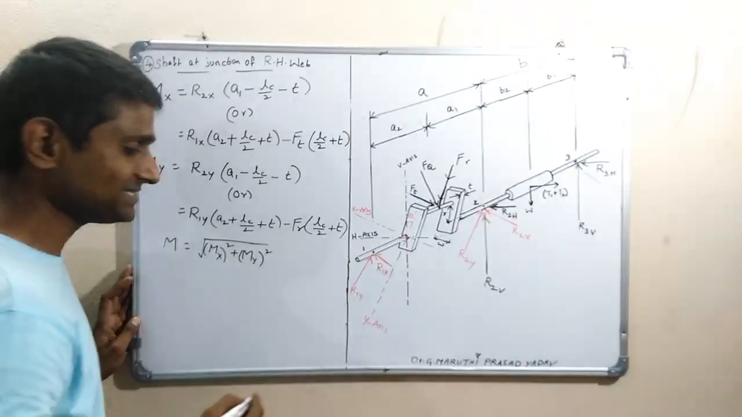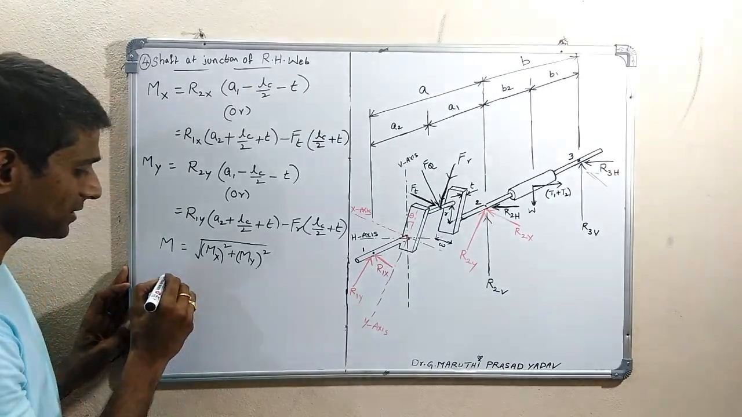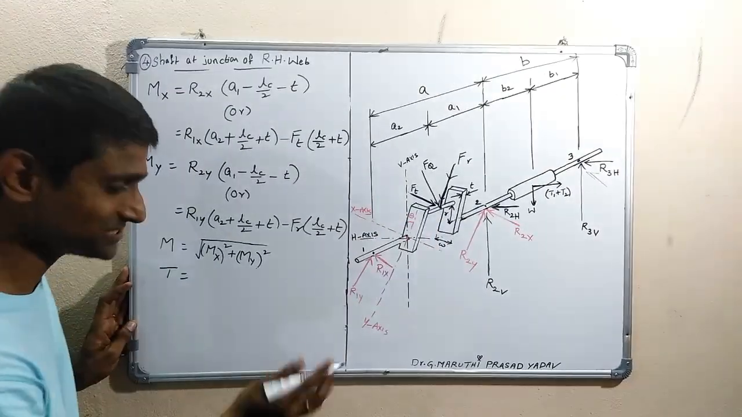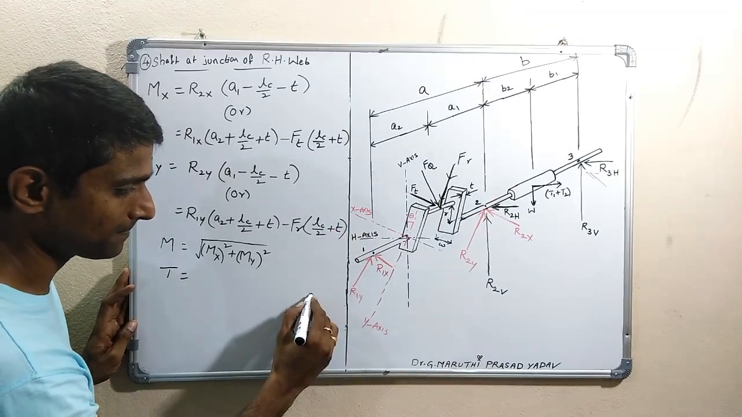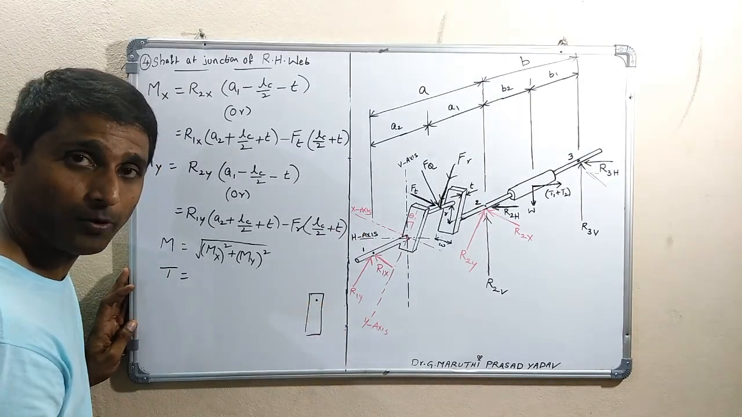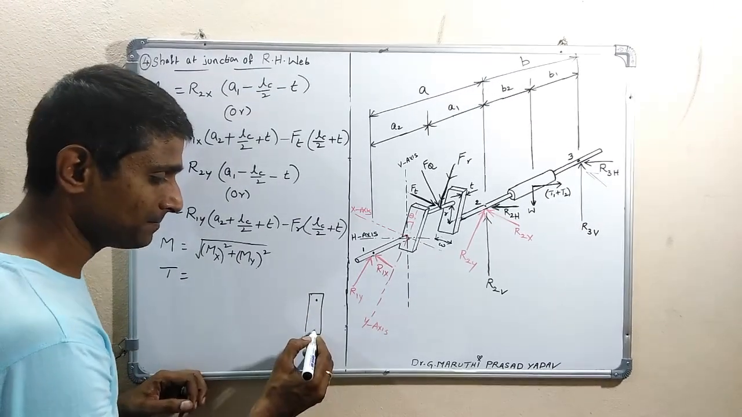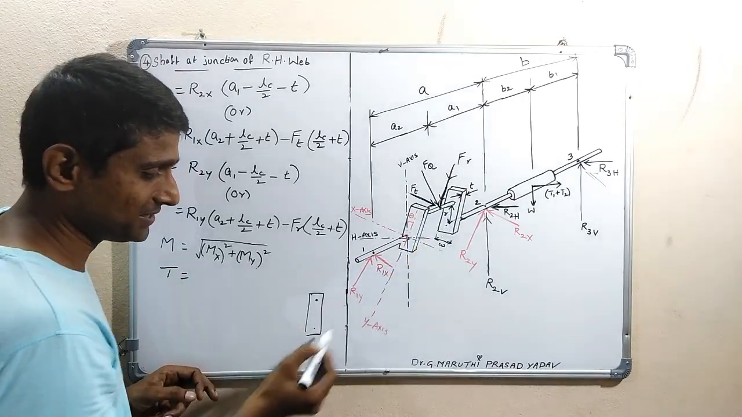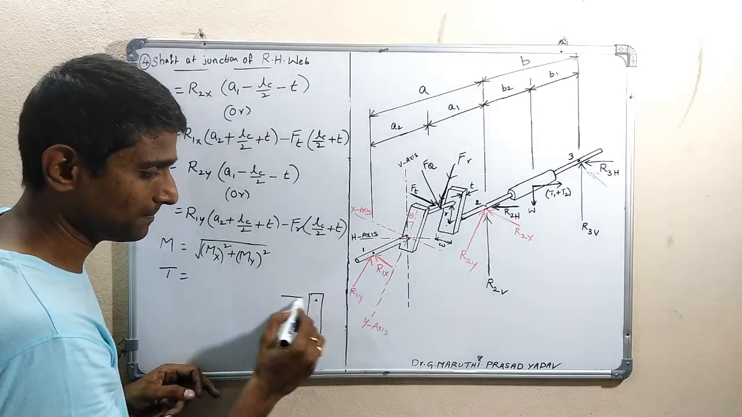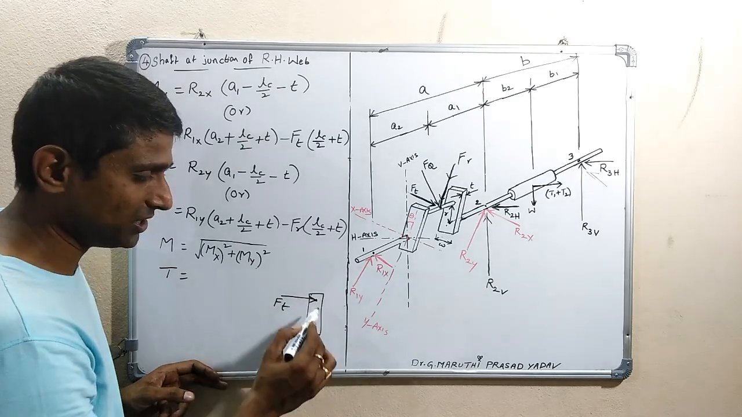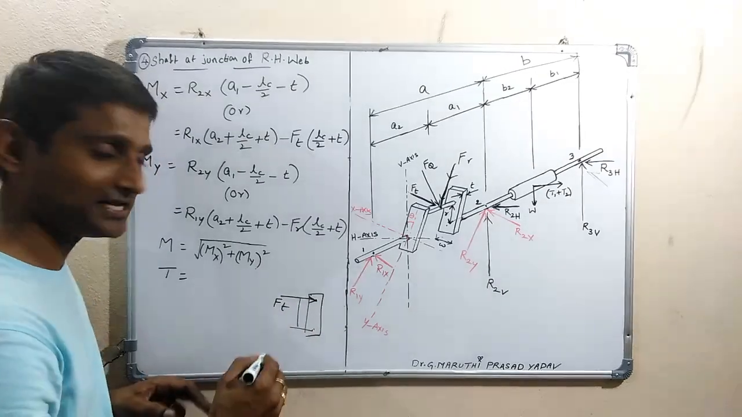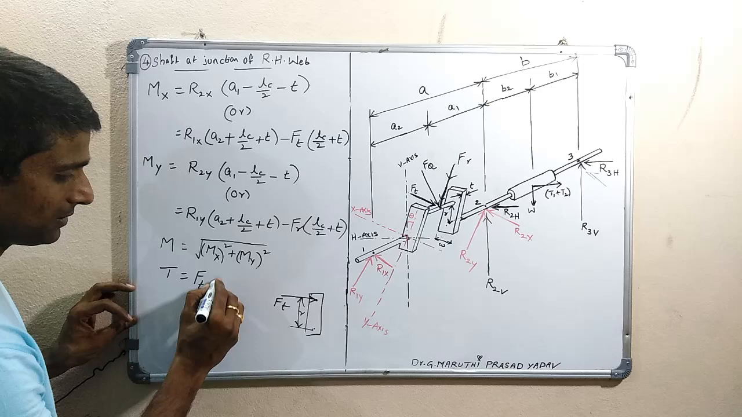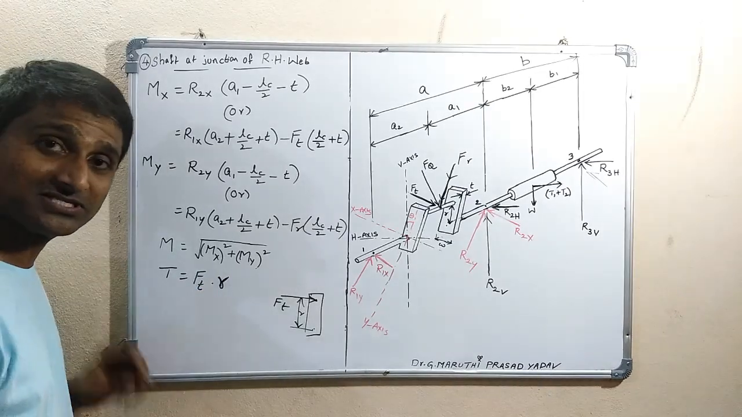At the same time it is also under the action of torque, that is equal to Ft into radius, because for Ft we have to see the side view. When we see the side view, this is the point that represents the axis of the crank pin. This is the point where the crank pin axis is. This is the point where the axis of the shaft is. This is where Ft acts. So Ft into the distance from here to the shaft, that is equal to R. Therefore Ft into R is the torque.